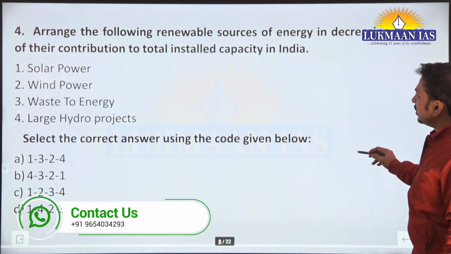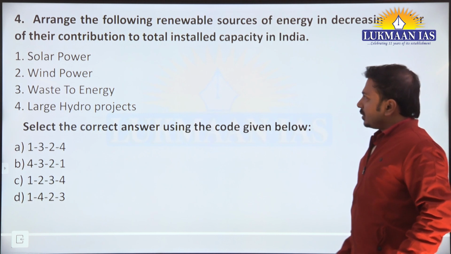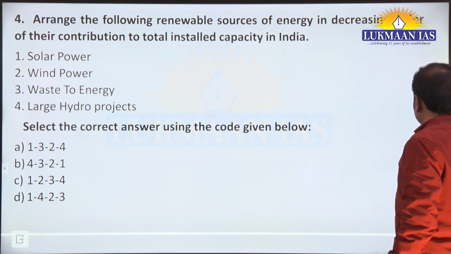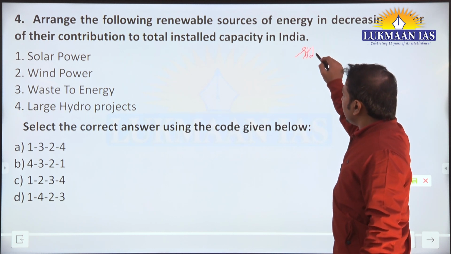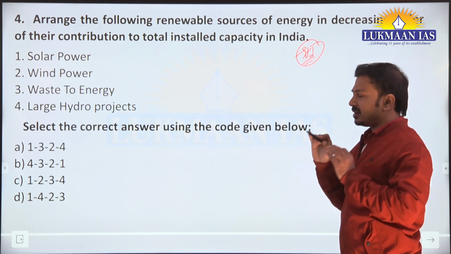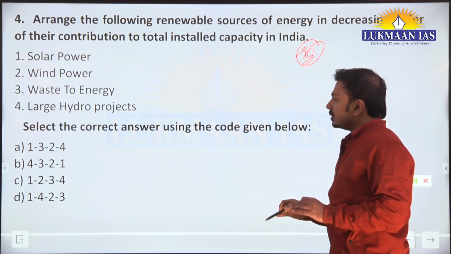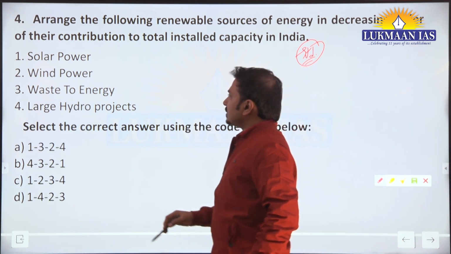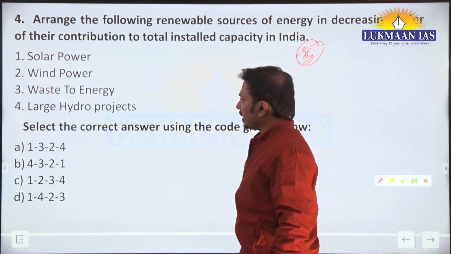Arrange the following renewable sources of energy in decreasing order of their total contribution in installed capacity at present in India. Such kind of standard questions, ठीक है, ये काफ़ी standard question होता है और हमें इसके बारे में facts पता होना चाहिए, data पता होना चाहिए at present. Okay, so yes, solar power, wind power, waste to energy, large hydro project, it is being asked here.